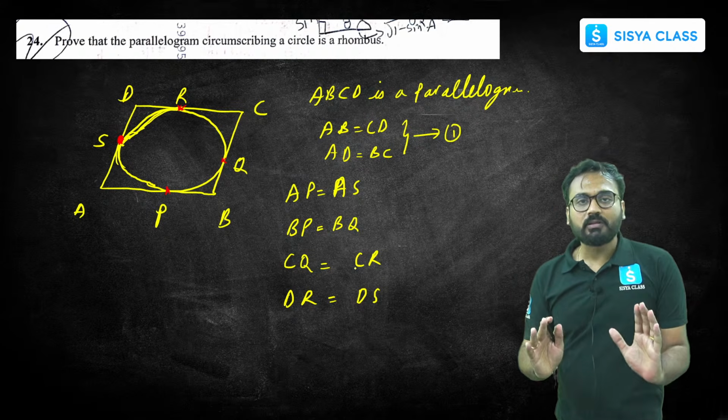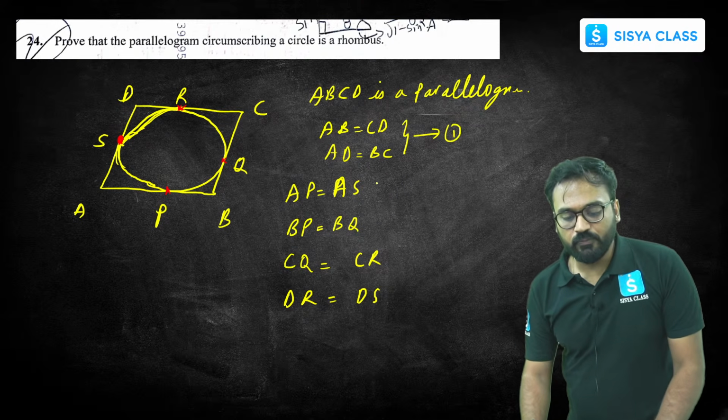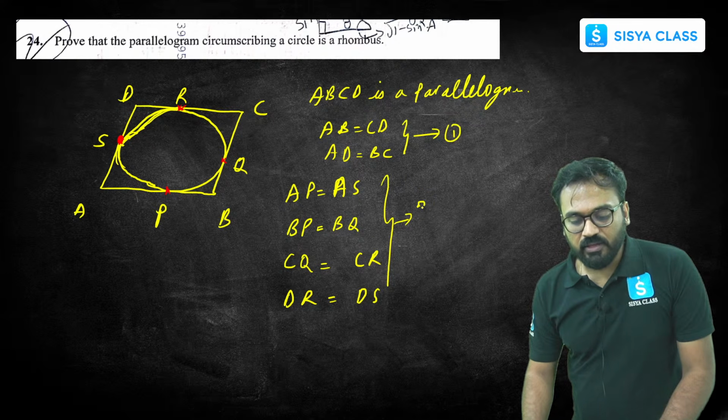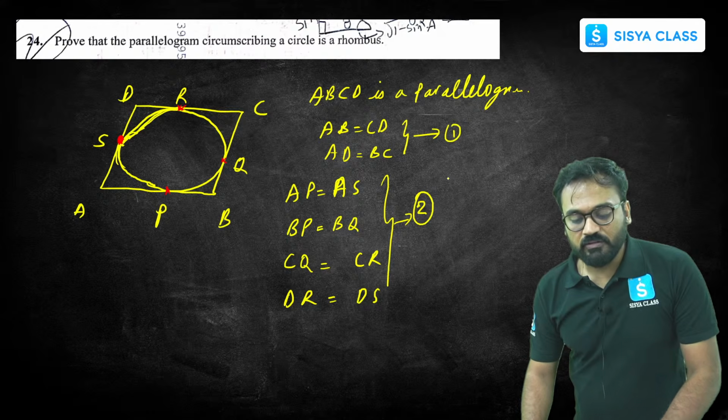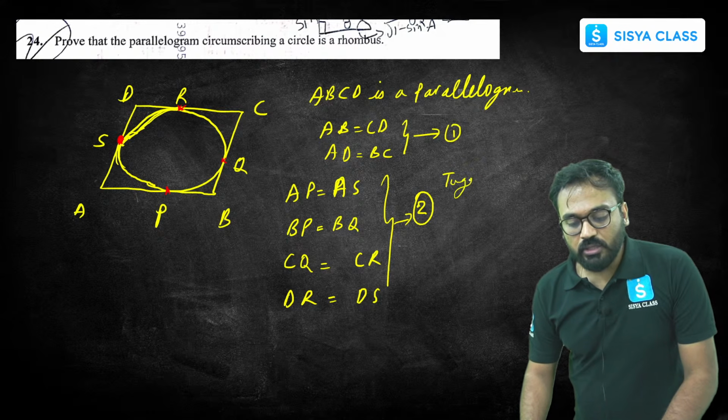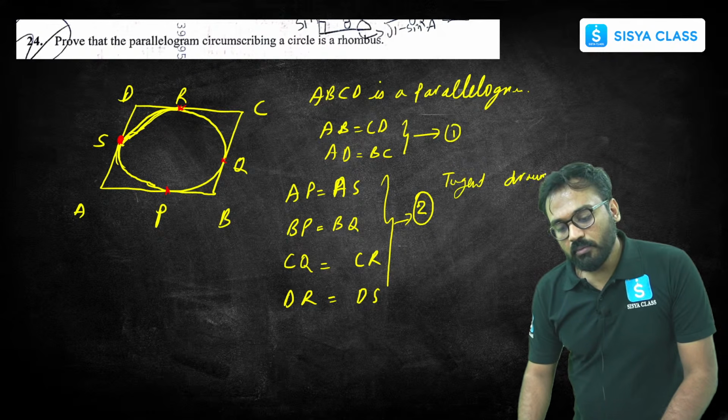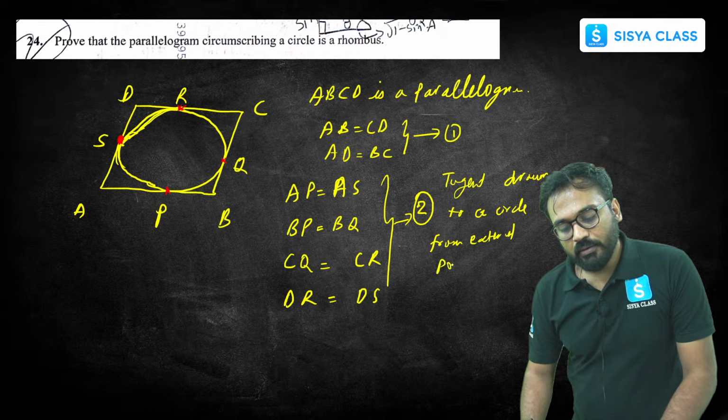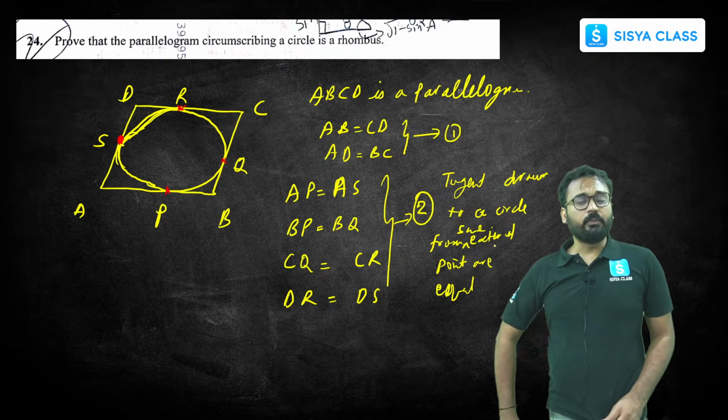So how am I able to say all of these four things? This is the second part, let me write. The reason for this is tangents drawn to a circle from the same external point are equal in length.